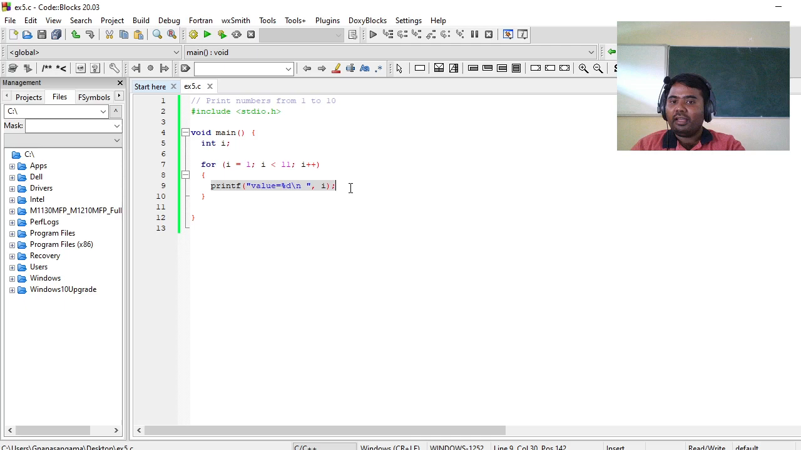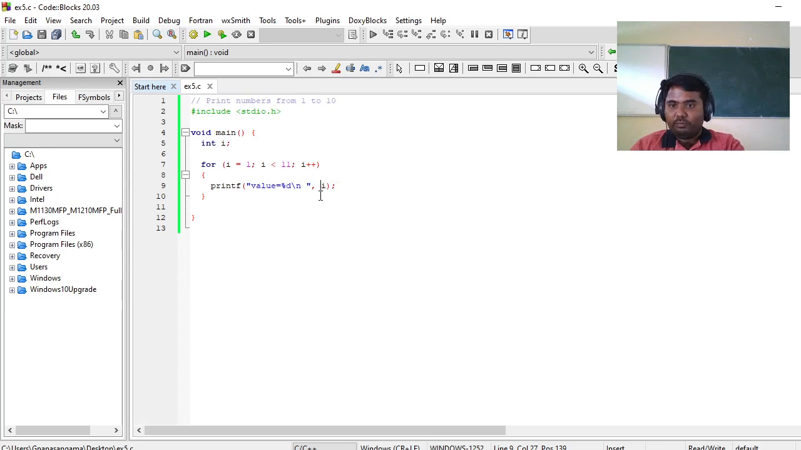So the initial value of i is 1, 1 is lesser than 11, the condition is true. It will print the message like value is equal to, and the first value of i, that is 1, value is equal to 1. Then i will be incremented. I mean 1 plus 1, it will become 2. 2 is lesser than 11, it will execute the printf statement again, so it will print value is equal to 2. i will be incremented, i becomes 3. 3 is lesser than 11, it will keep on executing